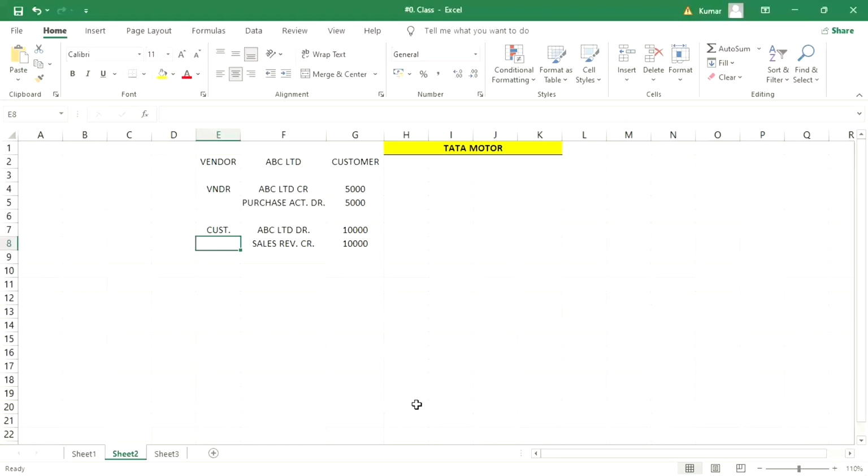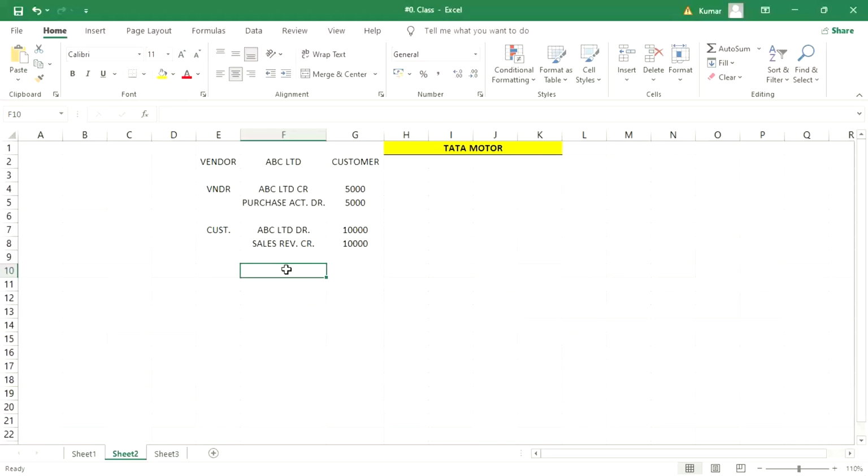Now the problem is when we talk about the payment. Since we have sold goods worth 10,000 and at the same time purchased goods worth 5,000 from this ABC, overall we have a surplus amount, a certain amount which is supposed to be paid by ABC Limited. So ABC Limited is going to make a payment worth 5,000 only.